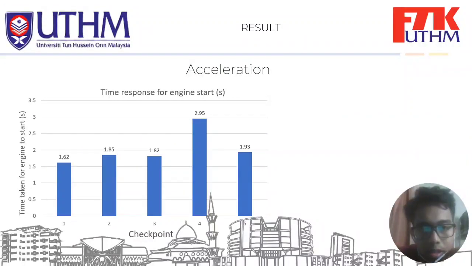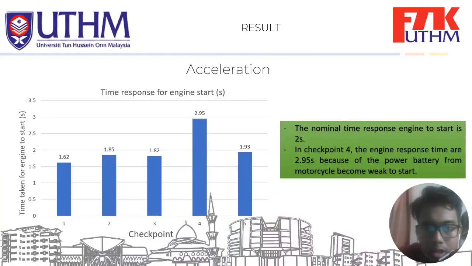For the acceleration, we have the time taken for the engine to start. For the engine to start, the nominal time response is 2 seconds. For checkpoint 4, the engine response time is 2.95 seconds. That is because the power of the motorcycle battery becomes weak to start.